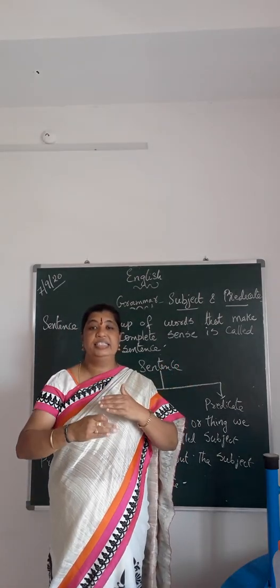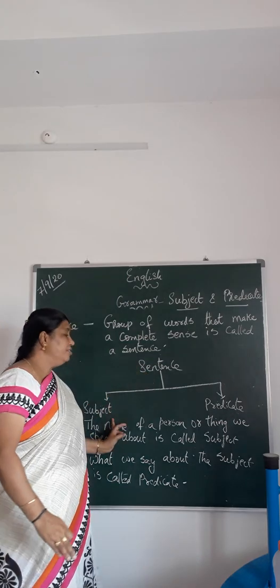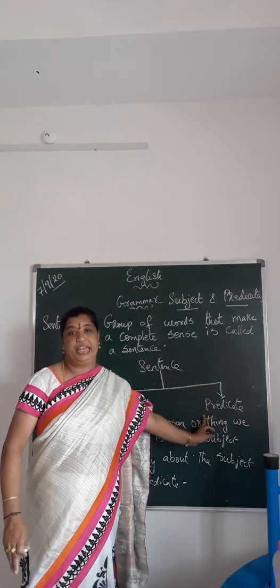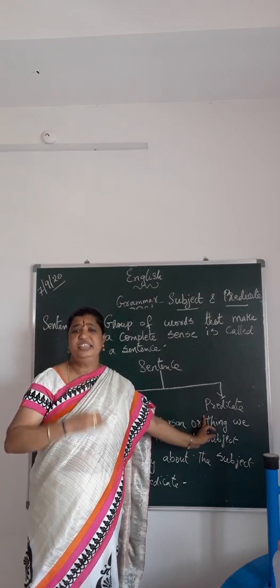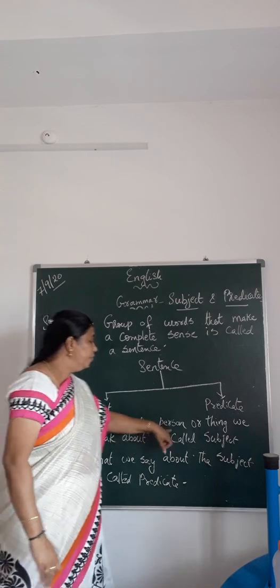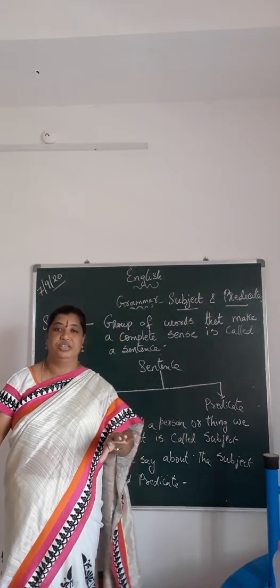Now this sentence is divided into two parts. One part is called the subject, the other part is called the predicate. Let us see what the subject is. The name of a person or thing we speak about is the subject.